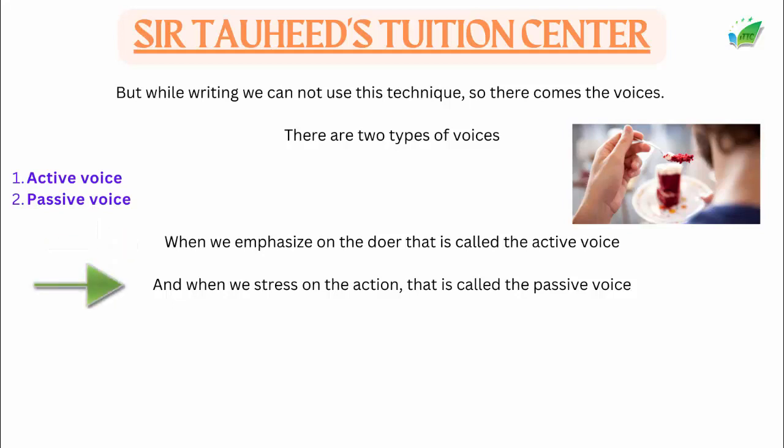If we talk about passive voice, as the name suggests, it is the voice in which the one who is not doing anything, the one who is receiving the action, will come first. It means the object will come in the first place and the other things will come later. So this is the difference between active and passive voice. Again, when we emphasize the doer, that is called active voice, and when we stress the action, that is called passive voice.